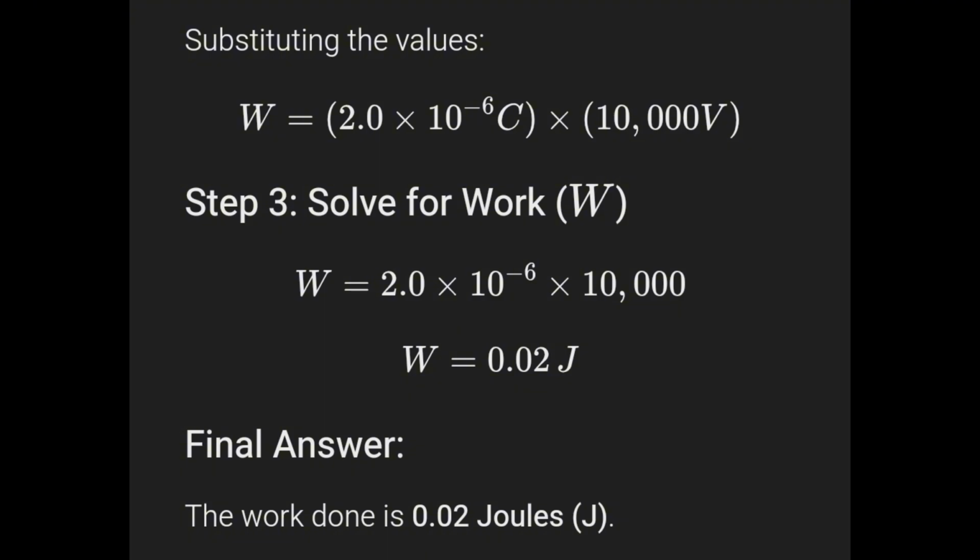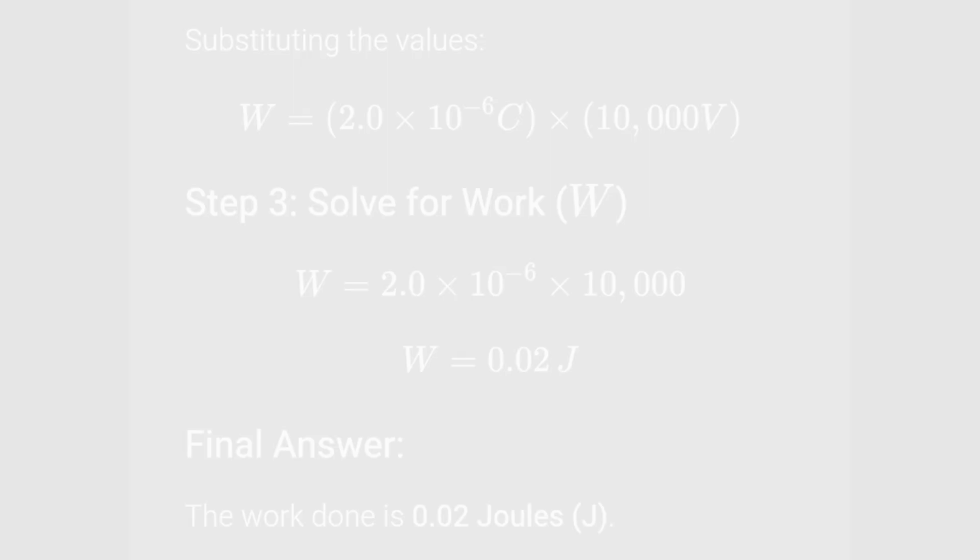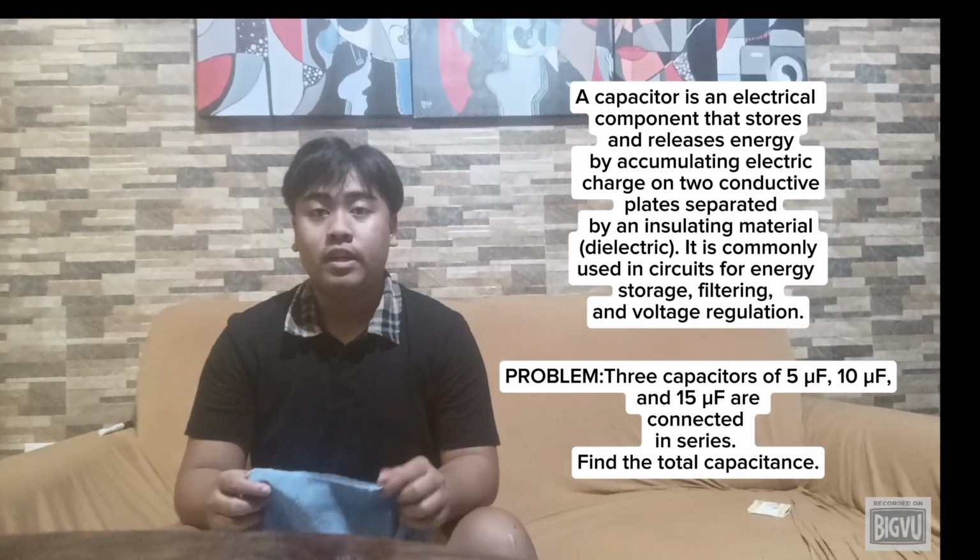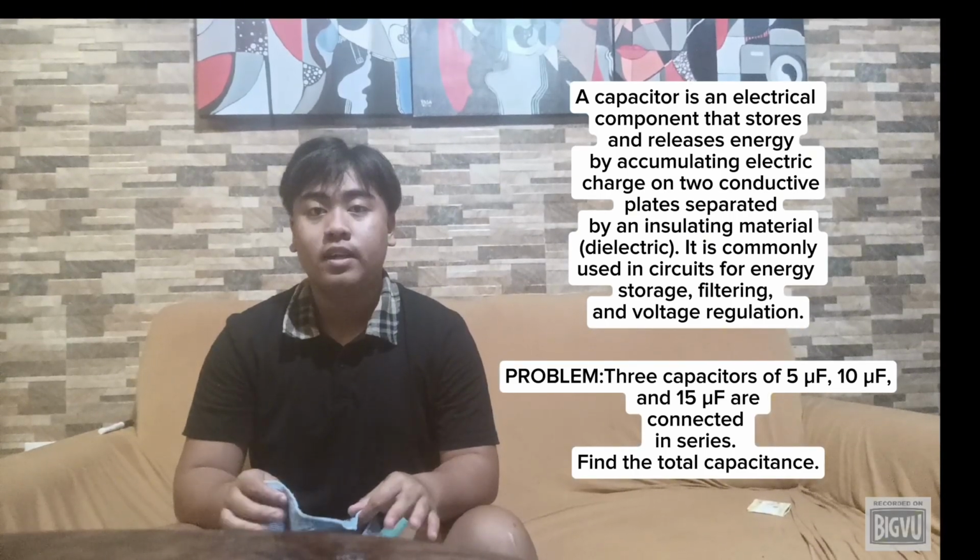Step 3, solve for work. Work equals 2.0 times 10 raised to negative 6 times 10,000. Work equals 0.02 joules. So the final answer is the work done is 0.02 joules. That's the final answer.